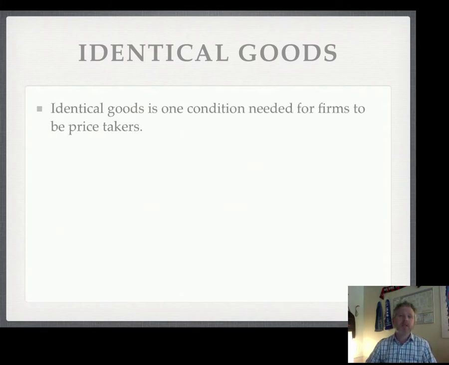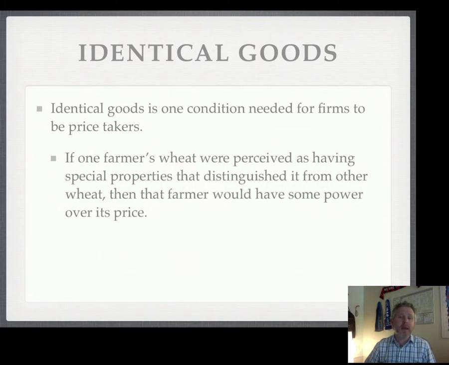All right. So this is one of the assumptions that we'll need to be able to say that firms and consumers are price takers. That means they can't influence the price. We're going to talk about that a little more in a minute.